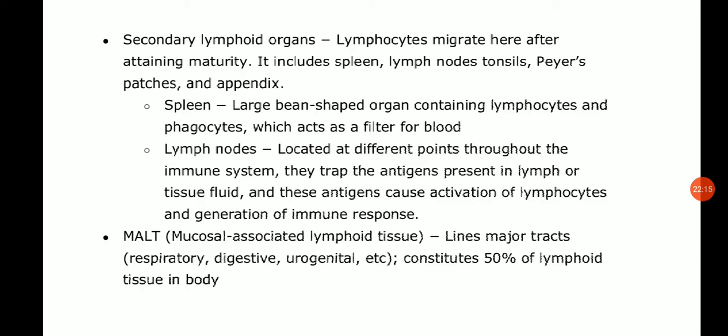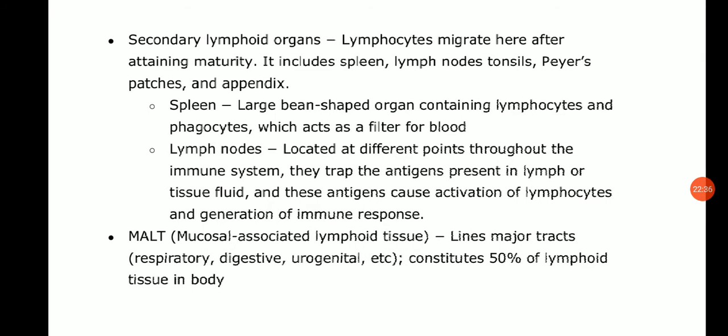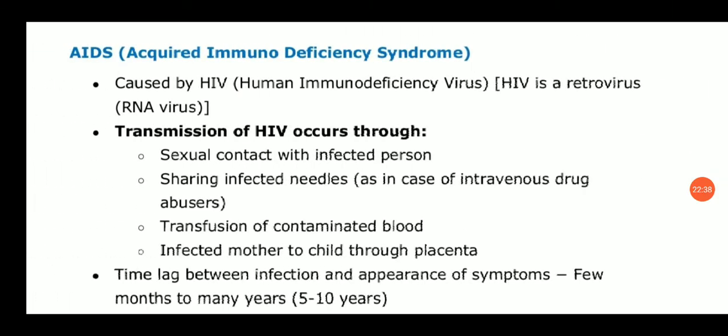Then the lymphoid tissue which is present in the respiratory tract, in the bronchus, that is BALT. It is also similar to the Peyer's patches and other lymphoid tissues of the gut. It consists of lymphoid aggregates and follicles and is found along the main bronchi in the lobes of lungs. And here also its function is the same, to kill the microorganism.